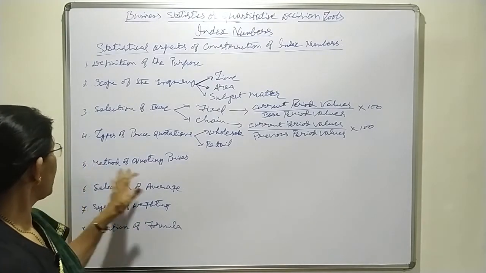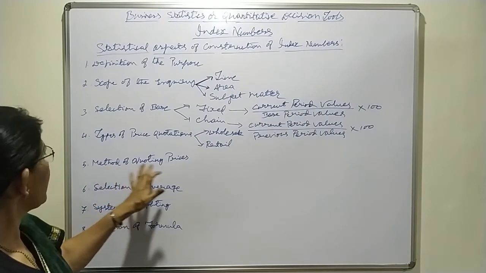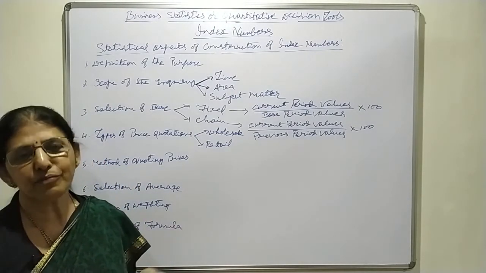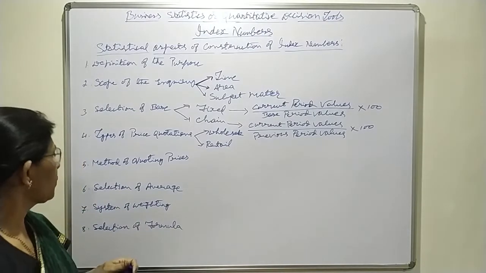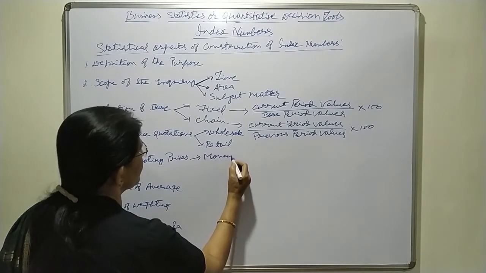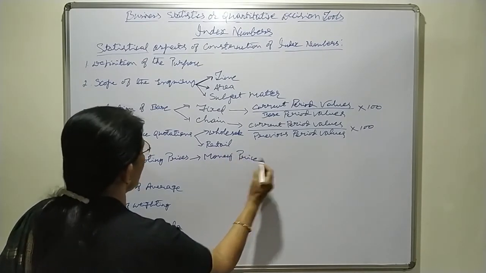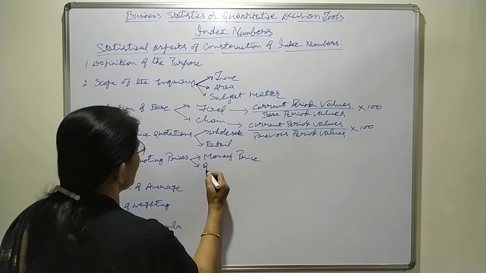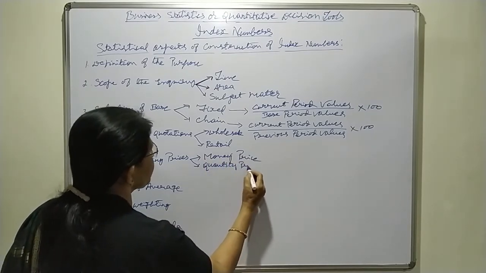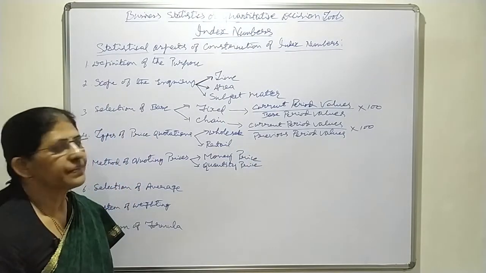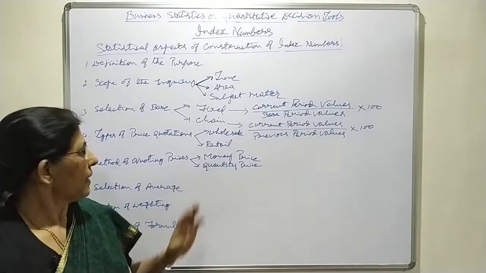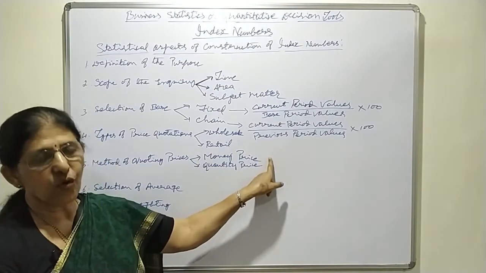Okay. Next one is method of quoting prices. Under method of quoting prices we come across two methods. First one is money price and second one is quantity price. In case of money price, the quantity is constant.